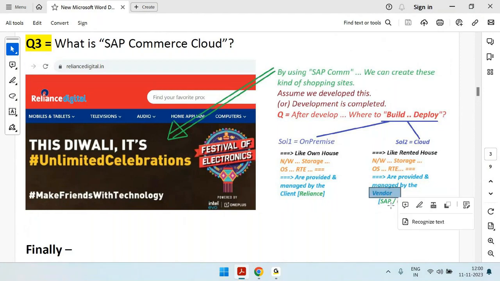Vendor can be SAP, vendor can be Google, vendor can be Amazon, and so on. Then as you are using their services like operating system, storage, network and all, you will be paying rent for them, a subscription amount for them.